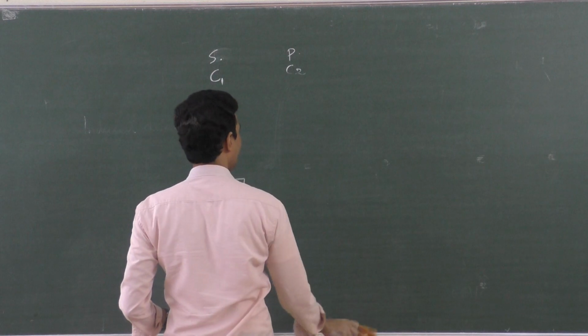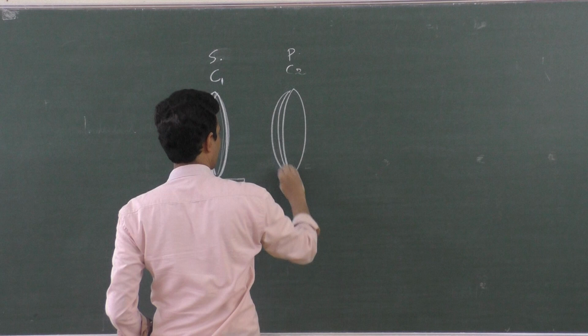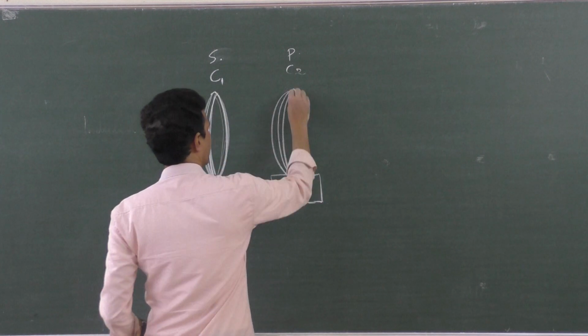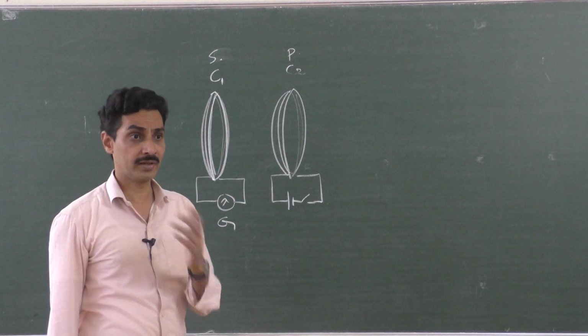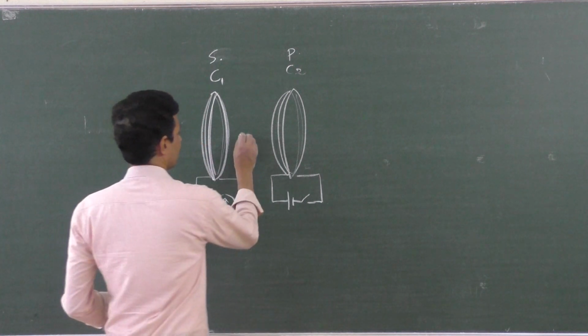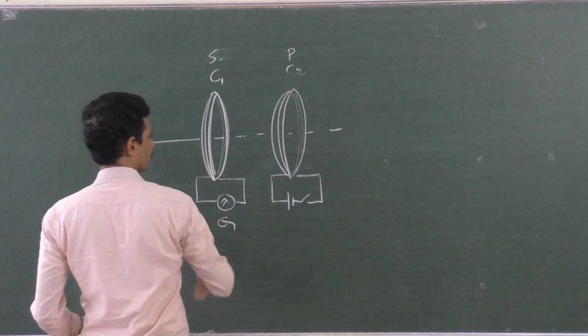Because you know that any current carrying coil produces a magnetic field. So you need not worry about taking a magnet itself. Take another coil, and this produces a magnetic field along its axis, and that passes through this coil also.